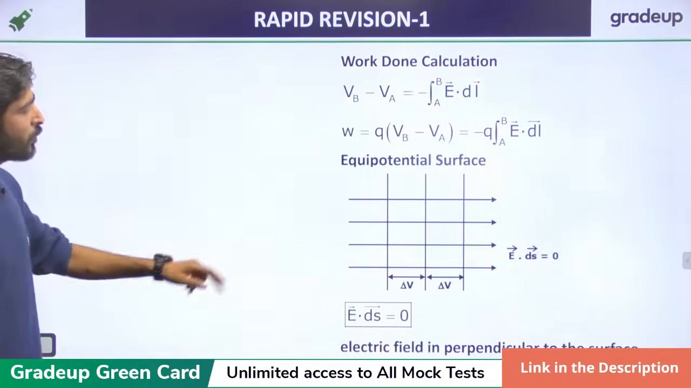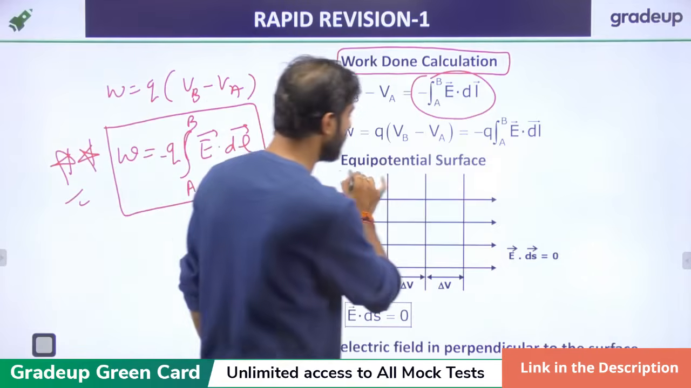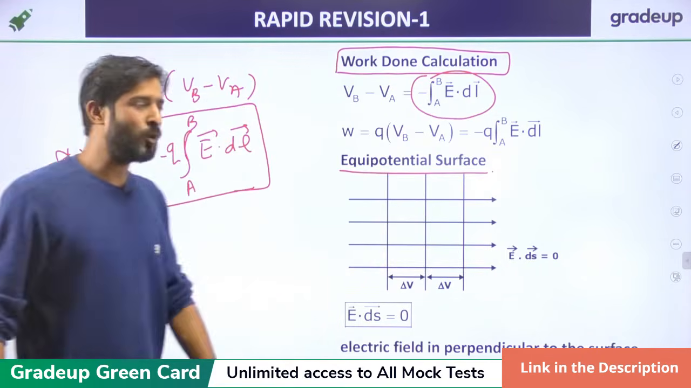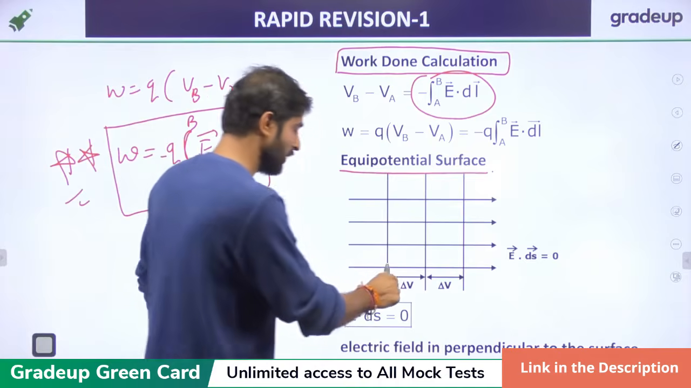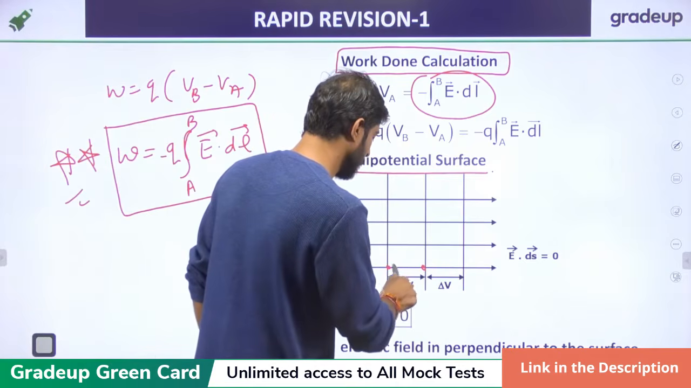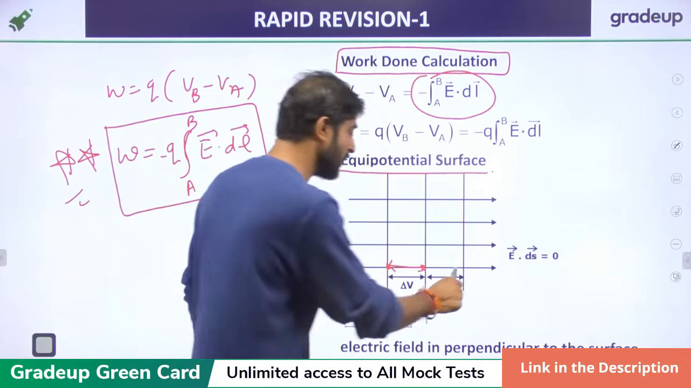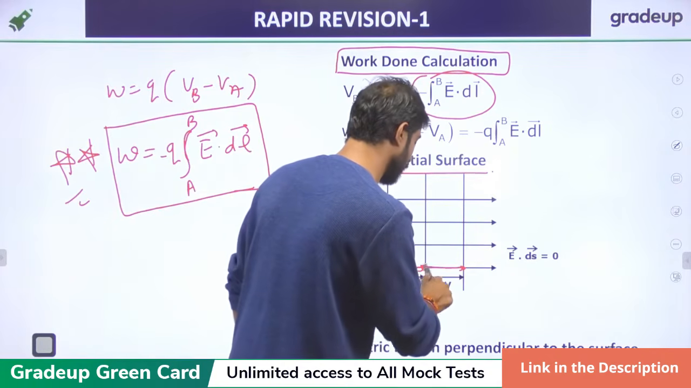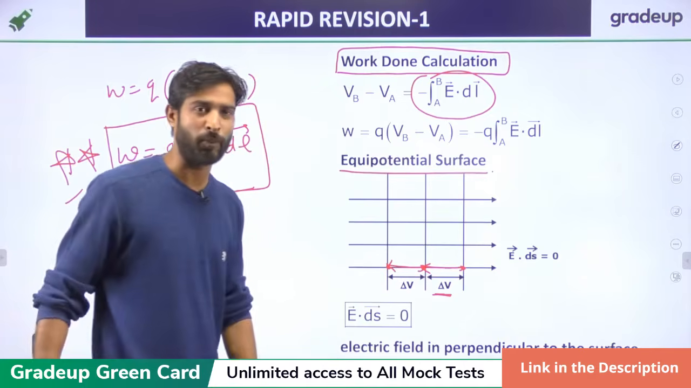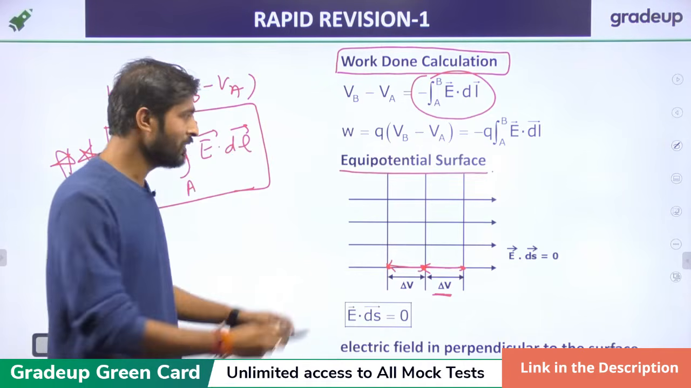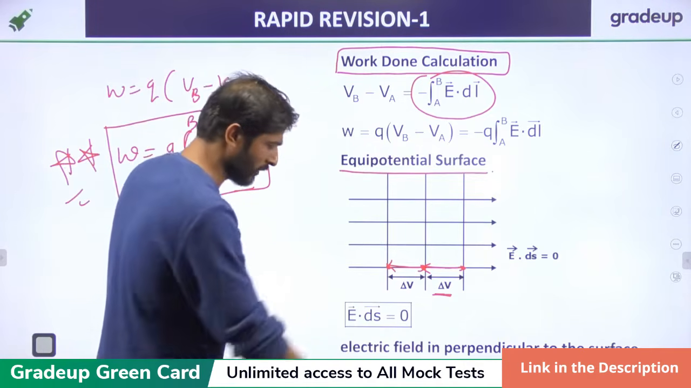Now, equipotential surface. What is an equipotential surface? It means that the potential difference from this point to this point is del V, and from this to this point is also del V, right? The difference between the potentials. But that is not useful for us.